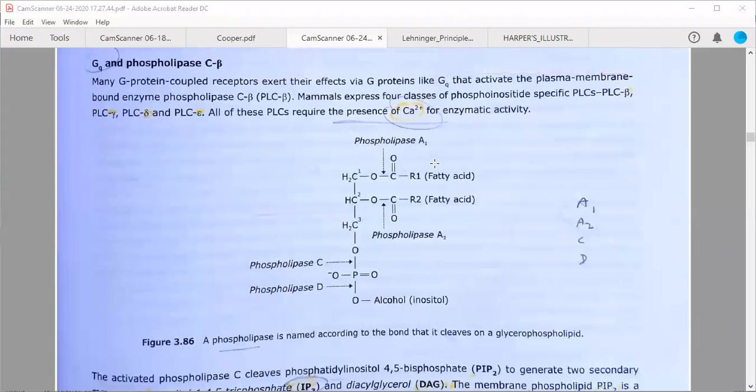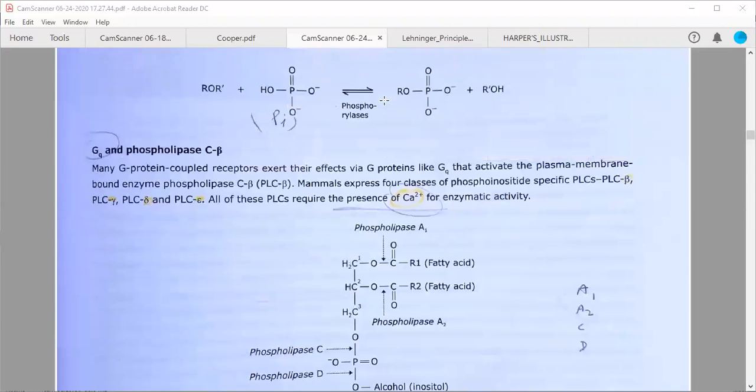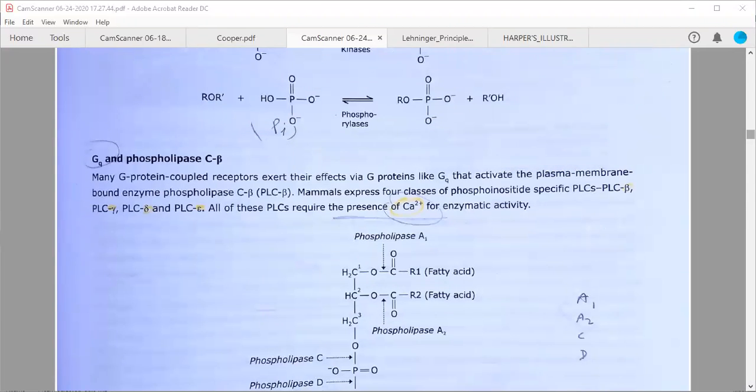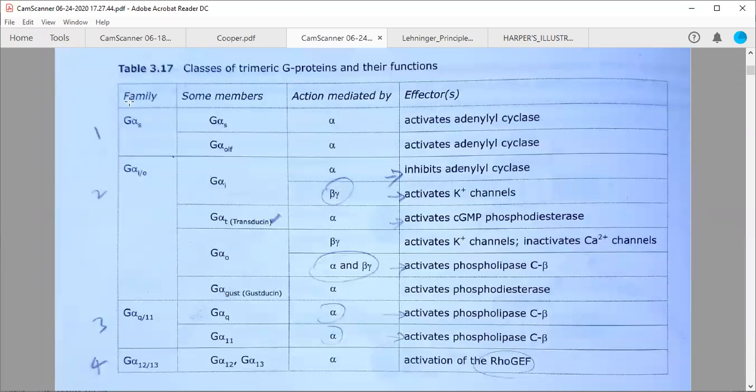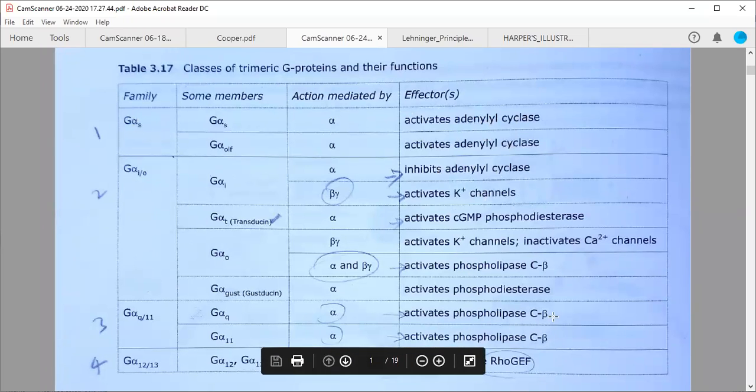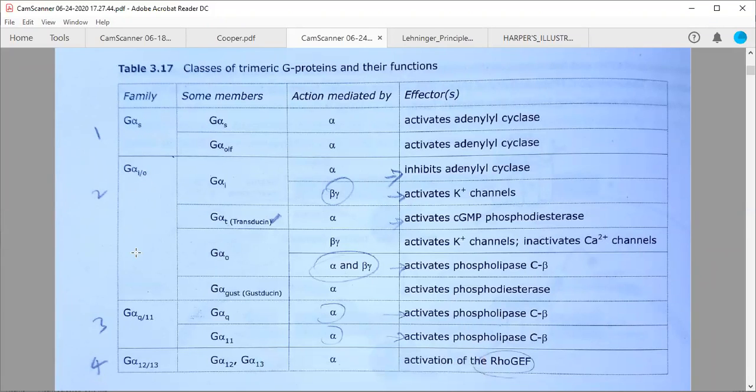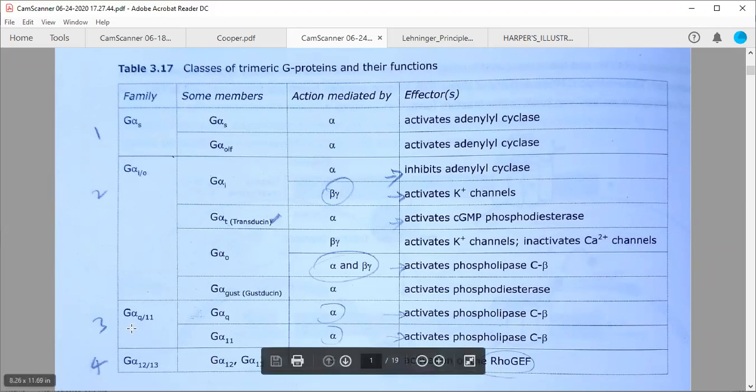So the second query is, actually we have discussed one table. If you remember, this Gq is coming from nowhere. These are classes or the family of GPCRs. Based on their functions, whether they are activating adenylate cyclase or some other type of phospholipase C beta, they can be classified as stimulatory, inhibitory, or not doing anything. And G alpha q or 11 are going to activate your phospholipase C beta. Hope this is clear.